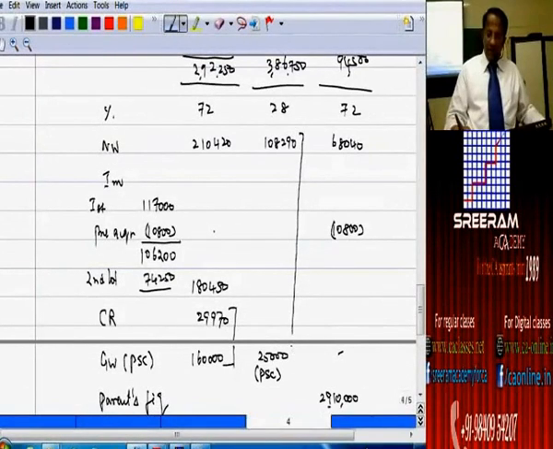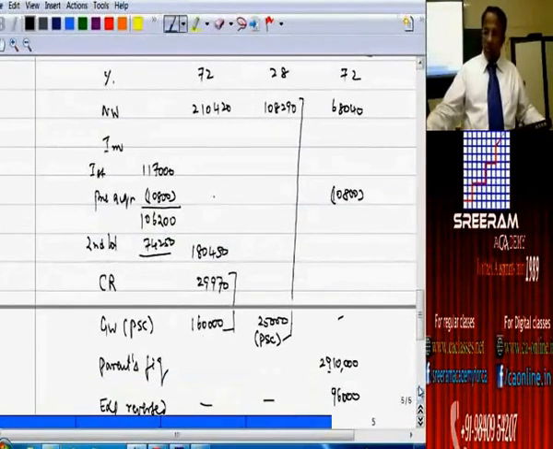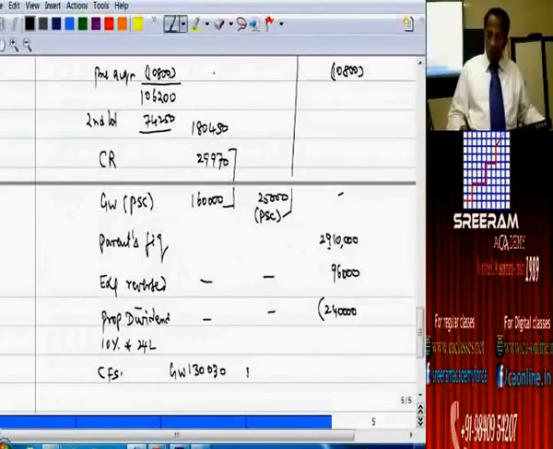For minority interest purposes, we got to take up this 108,290 plus 25,000, 133,290.